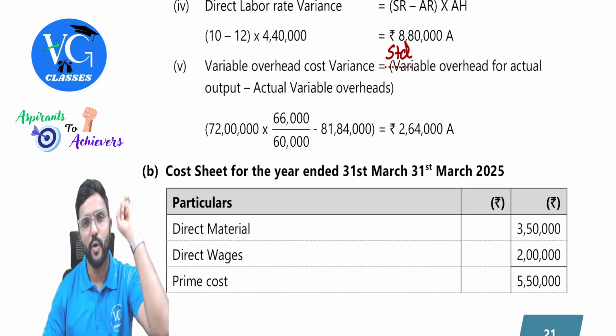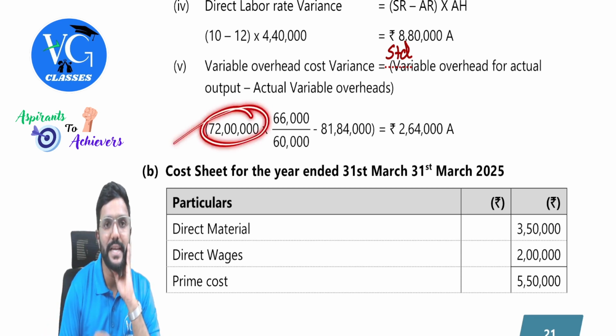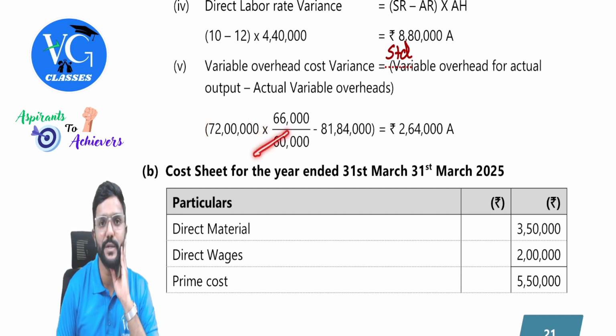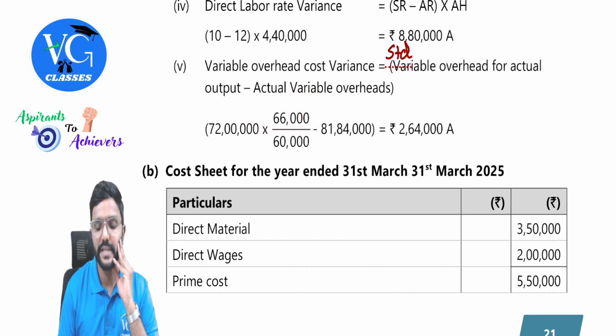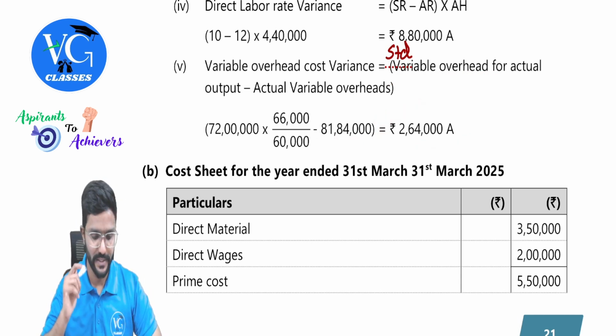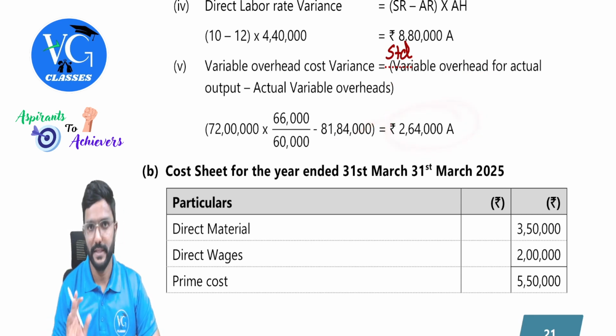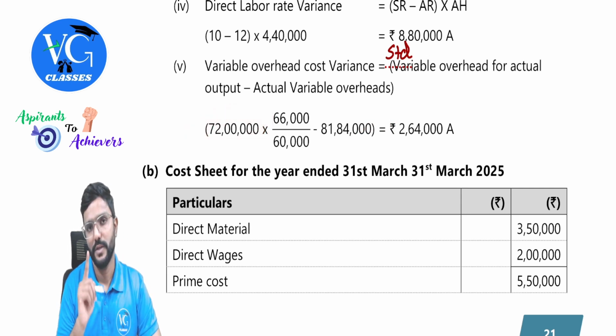And whatever overheads they have given is budgeted, guys. Please be careful. So 72 lakh is given in the question for 60,000 units, but actual output is 66,000. So convert that. We get standard variable overhead minus actual variable overhead. We will get 2 lakh 64,000 adverse, guys. Is that clear? So please be careful. Don't take 72 lakhs directly, guys. This is for budgeted output.